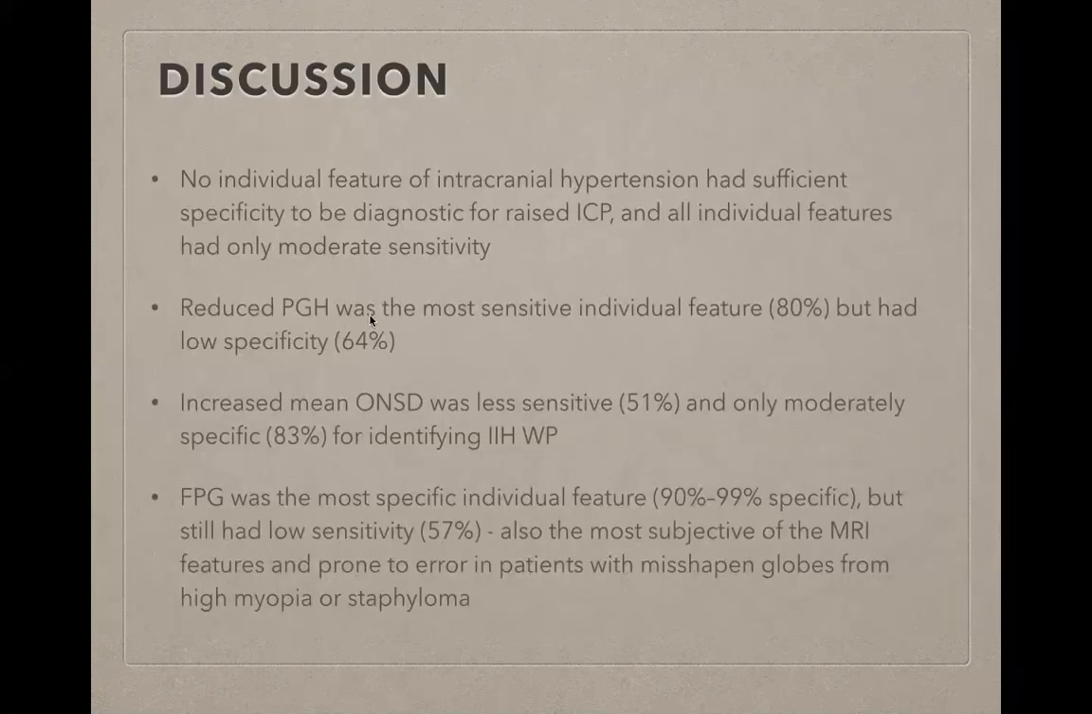Reduced PGH was the most sensitive individual feature with a low specificity. Increased mean 1SD was less sensitive and moderately specific. FPG was the most specific individual feature but still had low sensitivity.